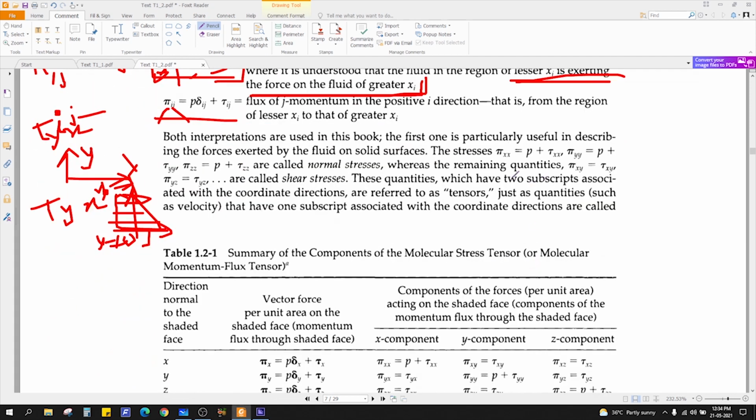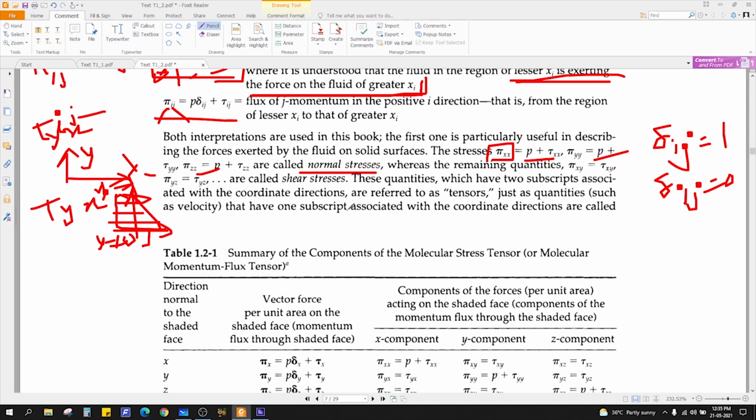Now you can calculate molecular stress in the xx direction. So p plus tau xx. Why is this simply p plus tau xx? Where has this delta term gone? I already told you in previous lectures that this is the Kronecker delta. Whenever i becomes equal to j, this is nothing but 1, right? When i is not equal to j, then it is 0. So that's why the Kronecker delta has become 1, because it is xx, x equal to x. Similarly, this will be p plus tau yy, and p plus tau zz, which are the normal stresses.